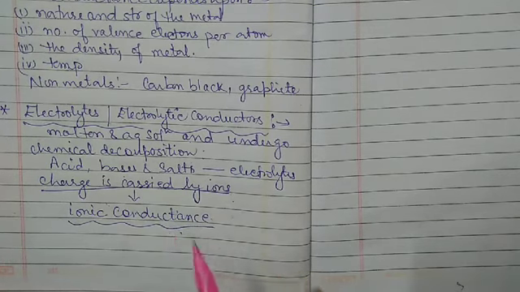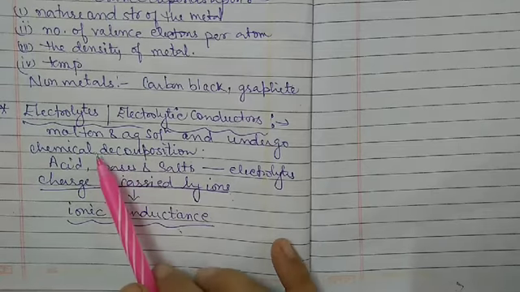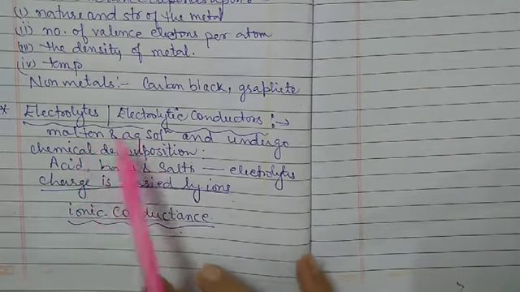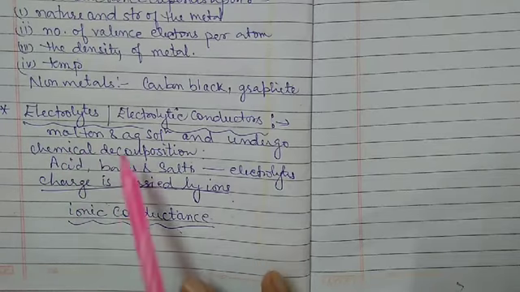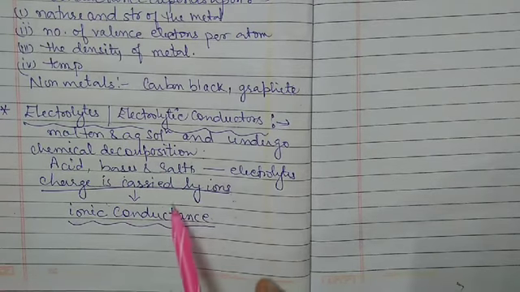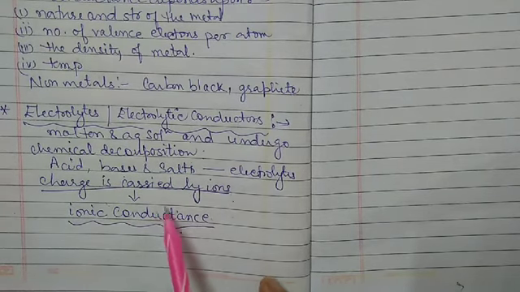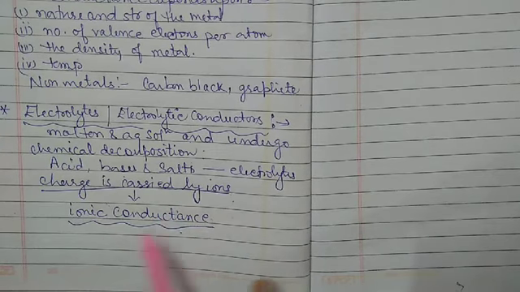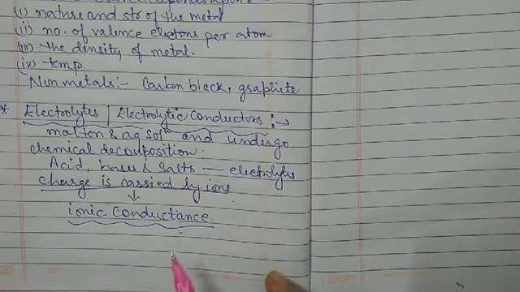Electricity will be conducted only when the substance is in the molten state or in the aqueous state, because in these two states we get free ions. Free ions move easily from one place to another, and they carry the electric current.